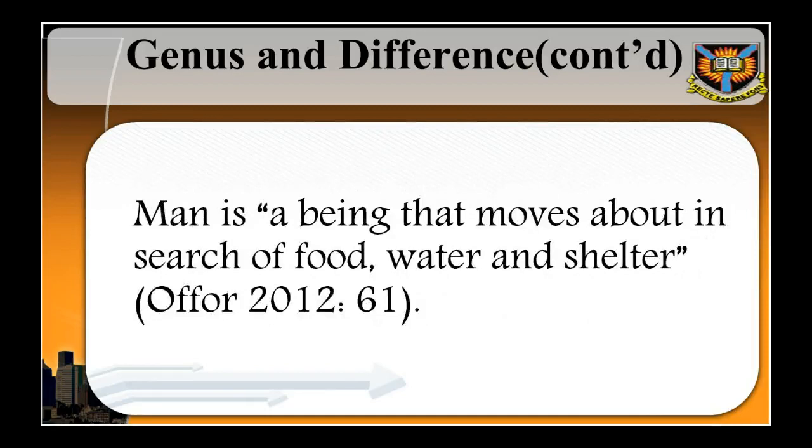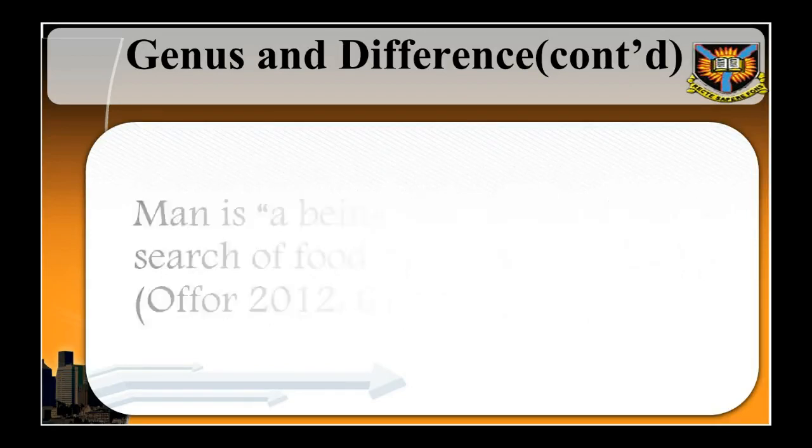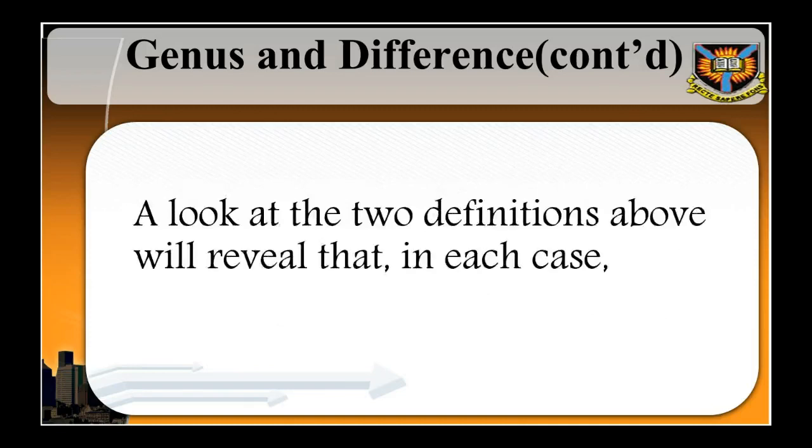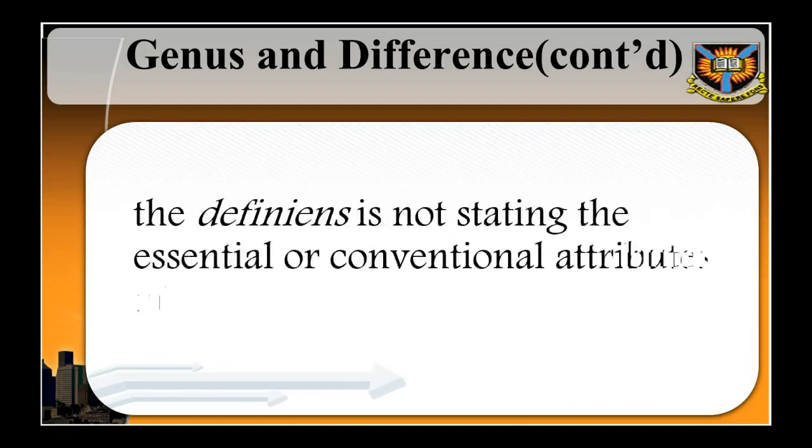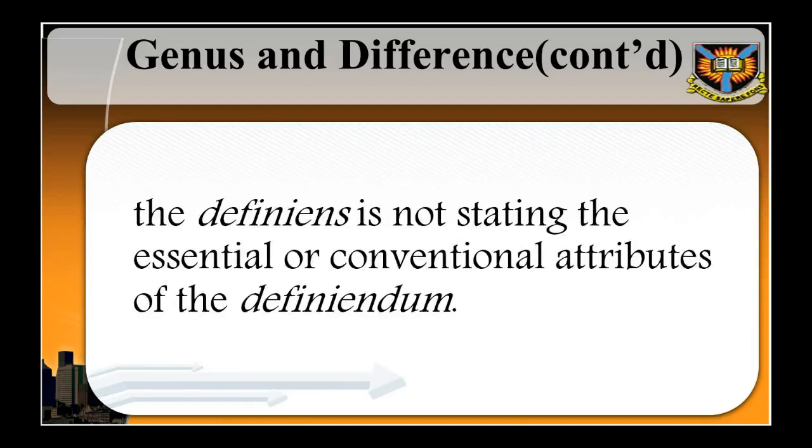A look at the 2 definitions above will reveal that in each case, the definiens is not stating the essential or conventional attributes of the definiendum. In other words, in defining the term father, for instance, one expects the conventional attributes like male, parent, to feature in the definiens.